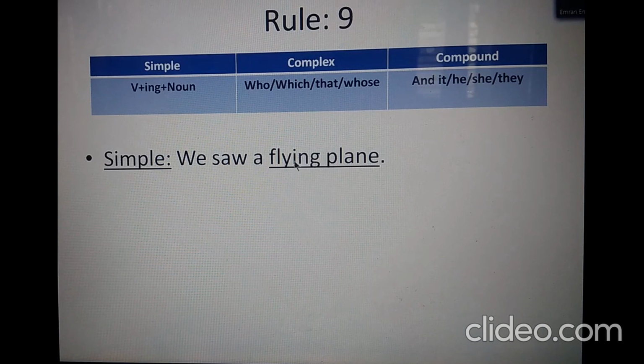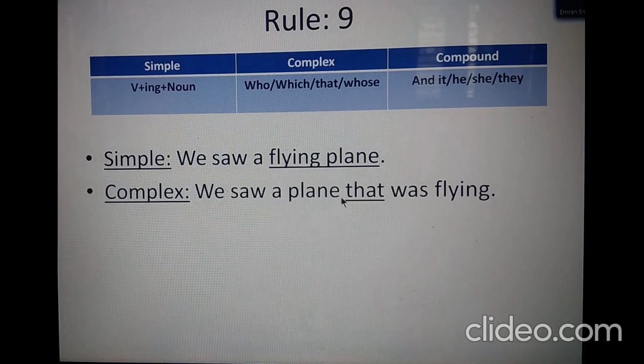So make this present participle adjective a predicative one using which or that, as plane is an object, not something living. So we saw a plane which or that, the tense is past, so was, which or that was flying. So this is the complex one. We saw a plane that was flying.